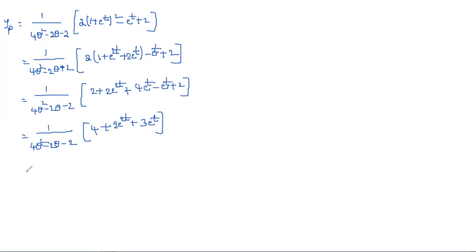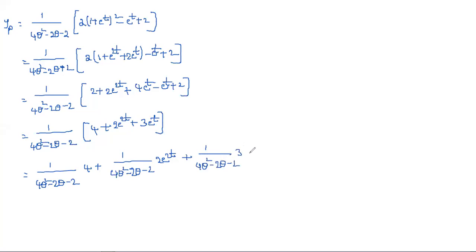Now we separate this one. If you separate this, simply what we'll get: 1 by 4D square minus 2D minus 2 into 4, plus 1 by 4D square minus 2D minus 2 into 2 e power 2t, plus 1 by 4D square minus 2D minus 2 into 3 e power t.